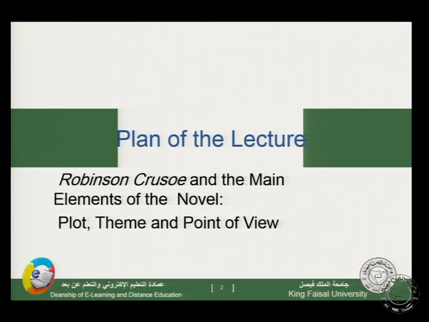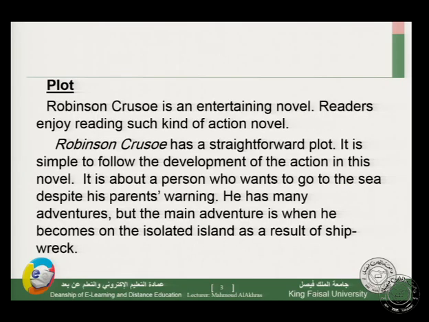Now let's see today's lecture. We said that Robinson Crusoe and the main elements of the novel are plot, theme, and point of view. Let's start with the plot. Robinson Crusoe is an entertaining novel, so we can sense entertainment in this novel. Readers enjoy reading such kind of action novel.